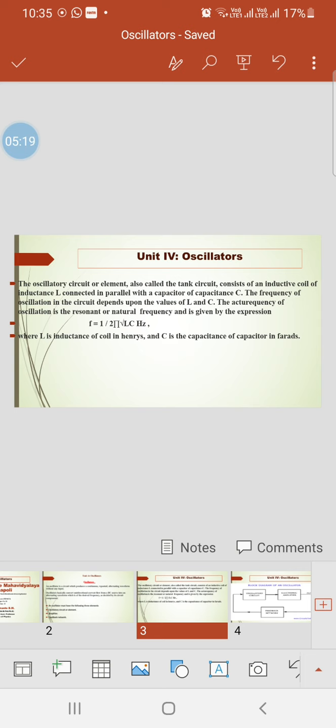The frequency of the oscillations in the circuit depends upon the values of L and C, I mean the value of inductance and the value of capacitance.